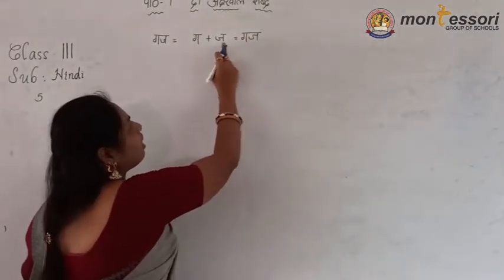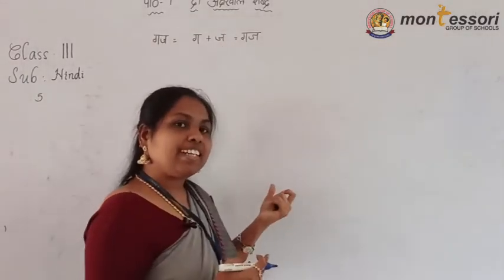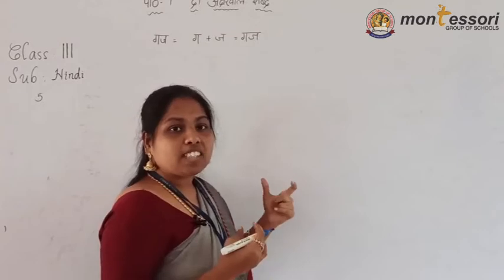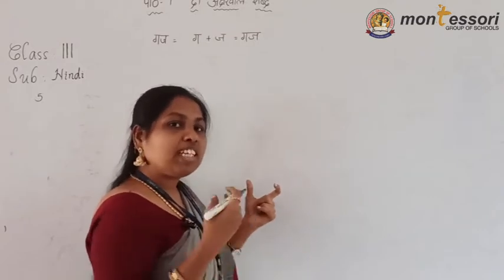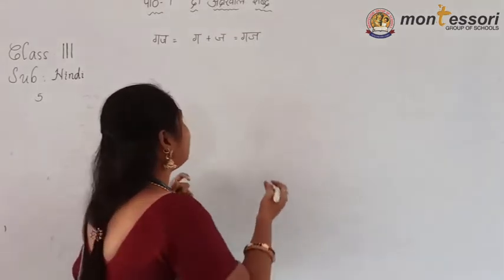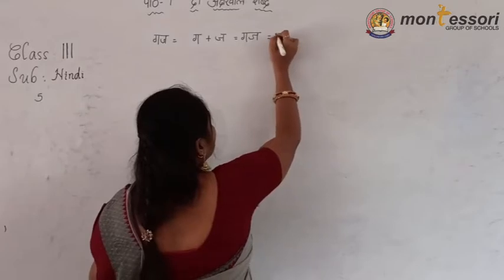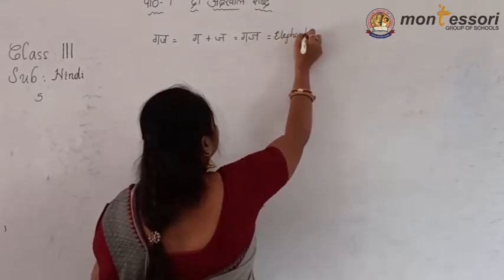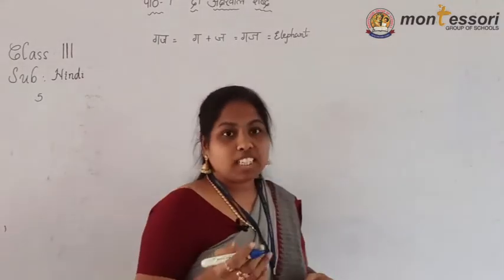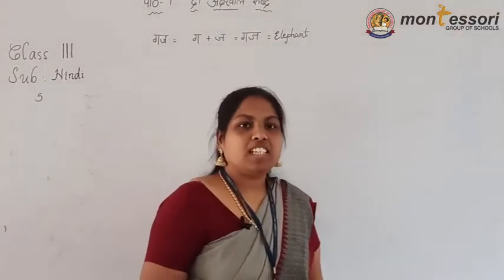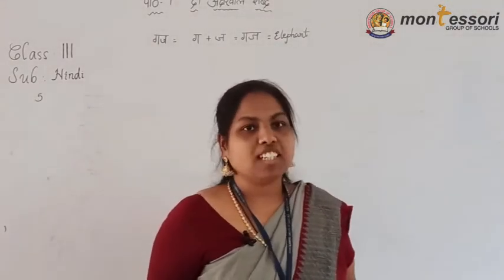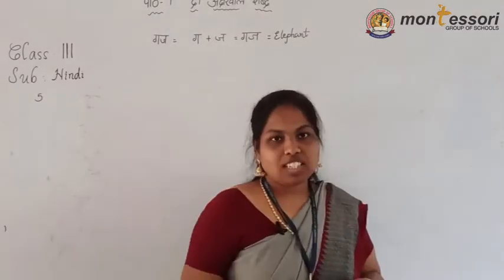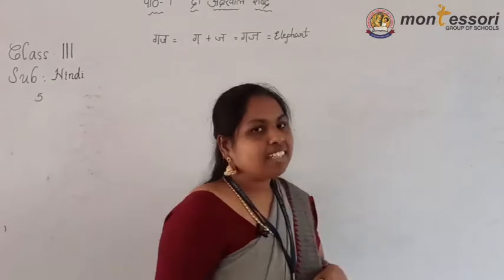See? Ga plus Ja. I told you, the last letter is with halant. Every letter is with halant. A sound is added, then only we can say Gaj. Understand? Now, Gaj means what? Elephant. You can find out by seeing the picture or knowing the word in English. Okay. Gaj means what? Elephant.